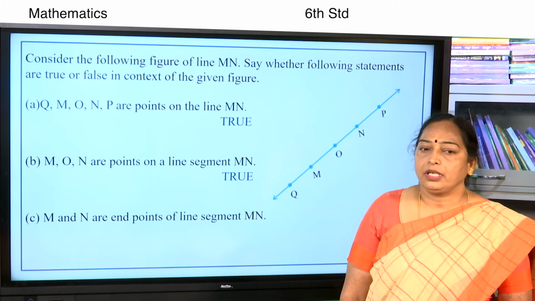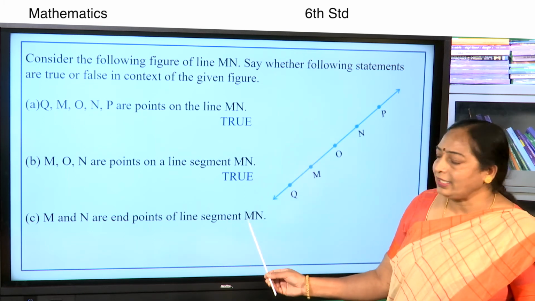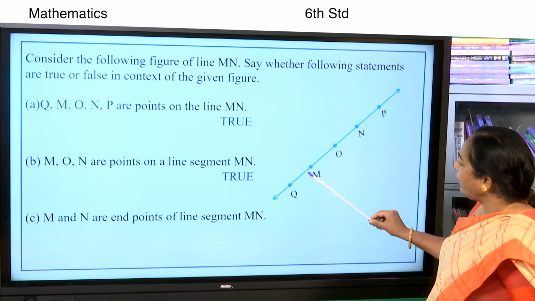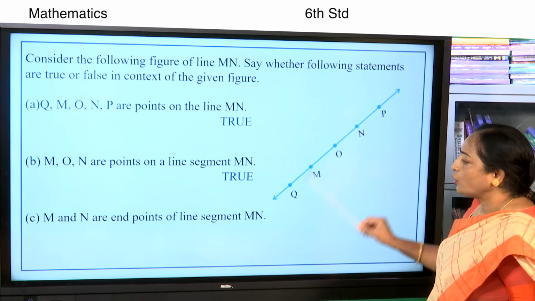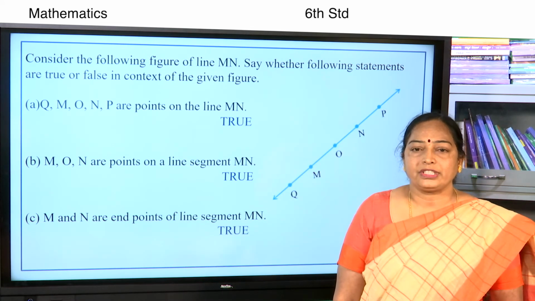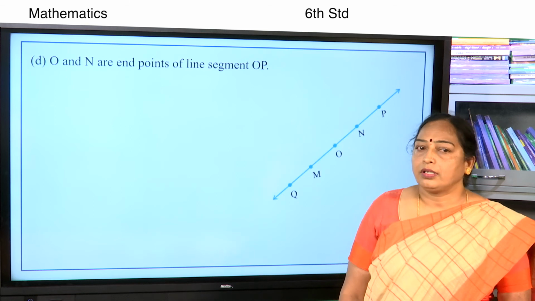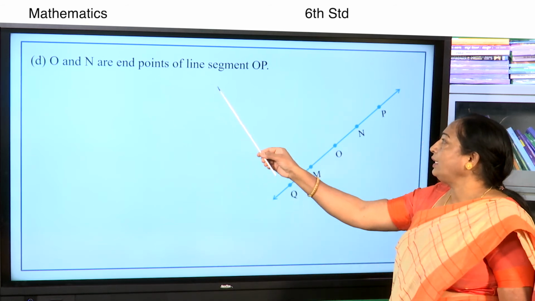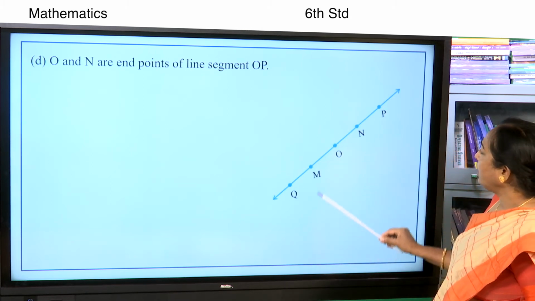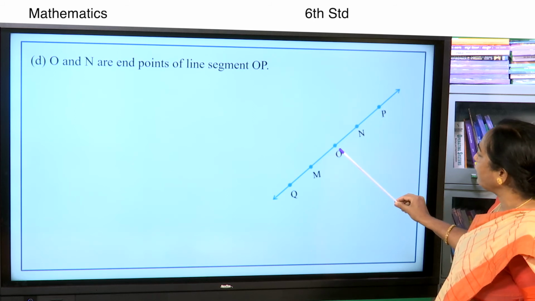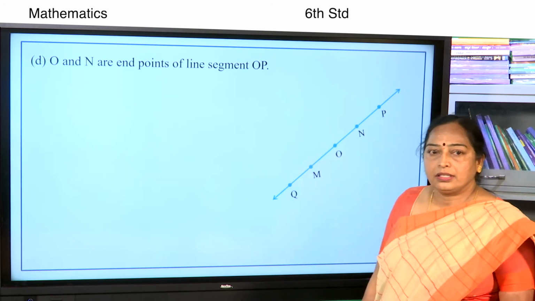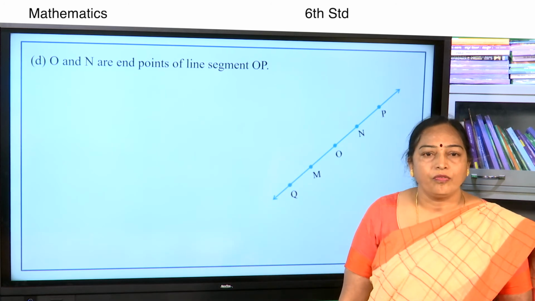Next one. M and N are the end points of line segment MN. M and N are the end points of the line segment MN. So, this statement is true. Let us take one more statement. O and N are end points of line segment OP. Look at this line segment OP. Here, O and P are the end points of the line segment OP, but not O and N. Therefore, the given statement is false.